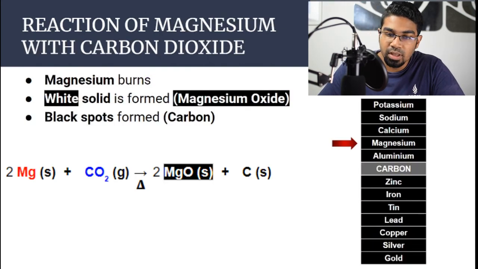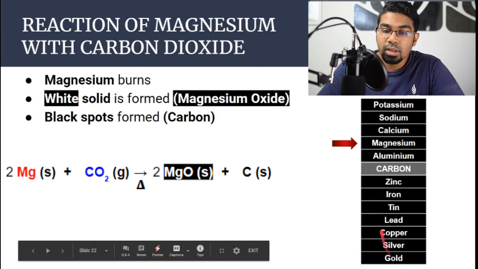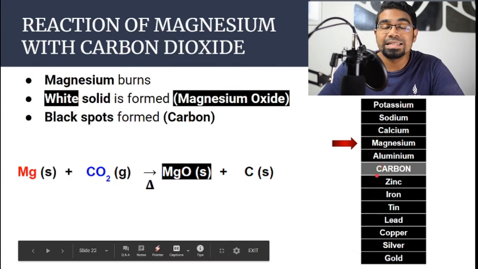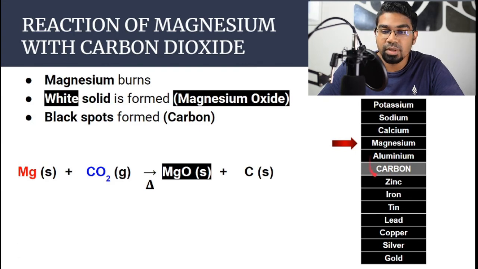Let's look at an example. Let's look at magnesium. So we go back to the reactivity series of metal, and magnesium is here above carbon, meaning magnesium is more reactive than carbon. If magnesium is more reactive than carbon, magnesium should be able to displace carbon out of carbon dioxide. So let's take a look at what happens.